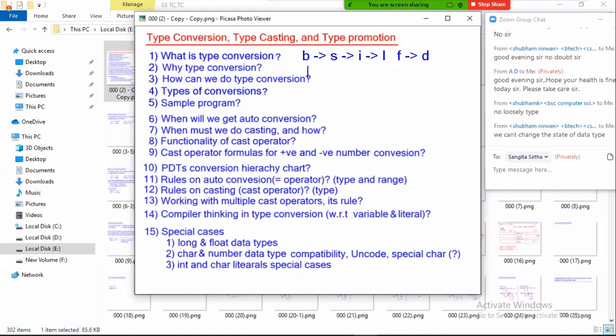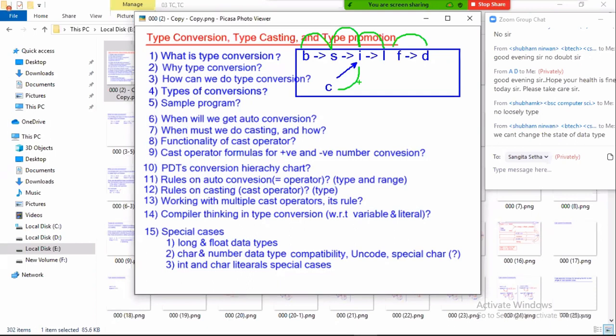Next, we have a data type called char. Tell me, what is the char data type range? The char range is 0 to 65,535. Is that range in byte? No. In short? No. In int? Yes. So char can be assigned to int. So these seven data types are compatible. What is the meaning of compatible? We can assign byte value to short to int to long, float value to double, and char value to int. These are the compatible data types.